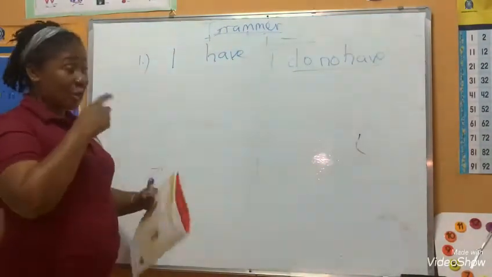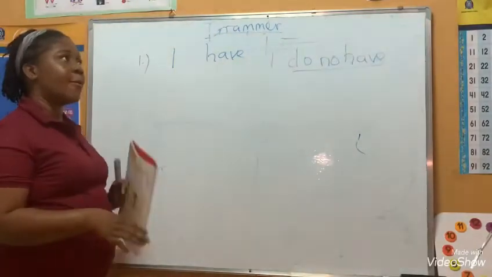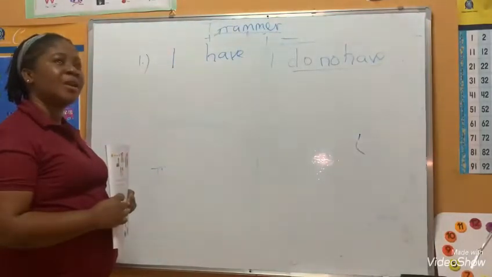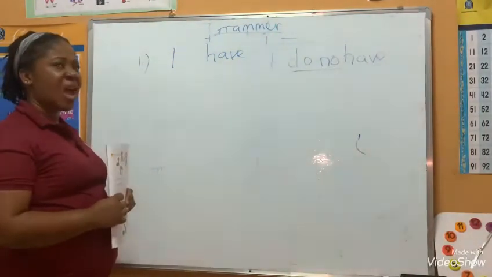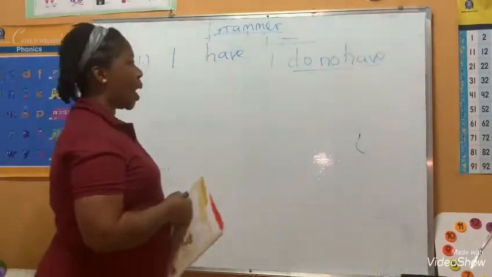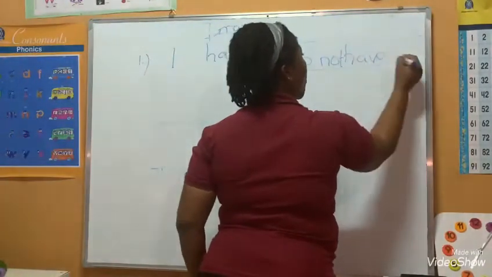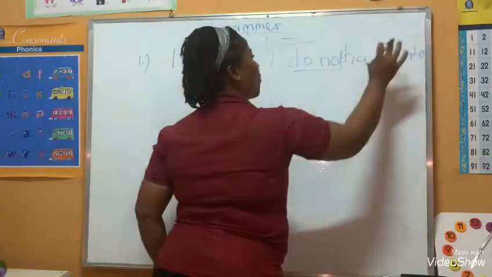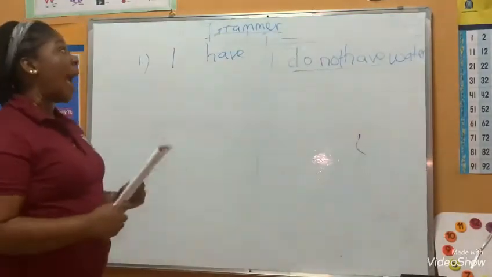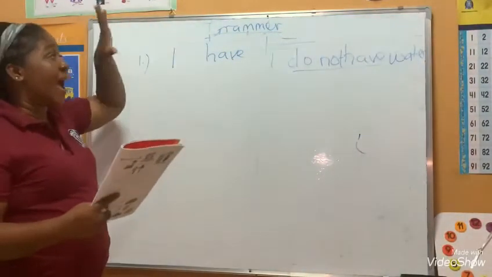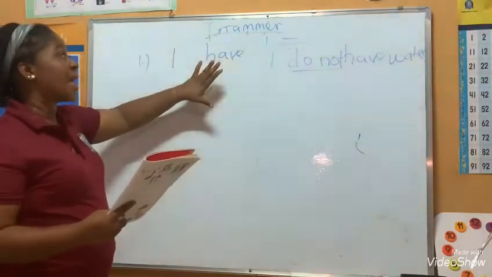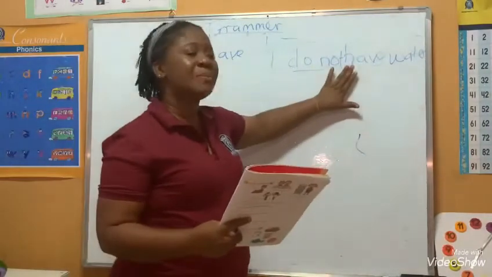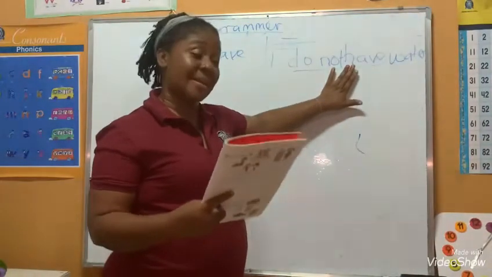I do not have. So right now, what don't I have? I don't have water. So I do not have water. Good. So have is something you can use for what belongs to you, or what doesn't belong to you and belongs to somebody.